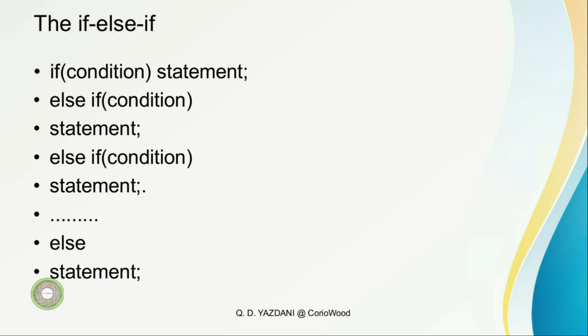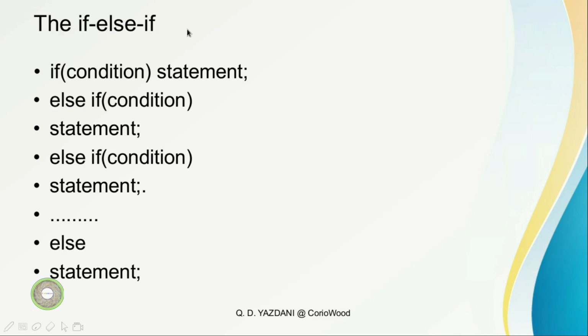You guys can say if condition statement, then else if condition, then you can put your statement there, then else if this condition, if it's true or false, then statement, then else if, and at the end when you want to finish it, it must end up with else, then statement. So that's how we do it.